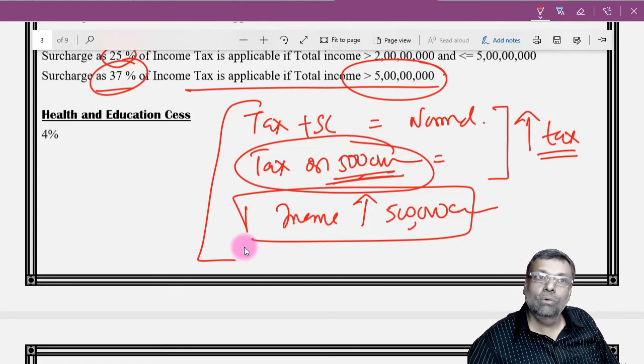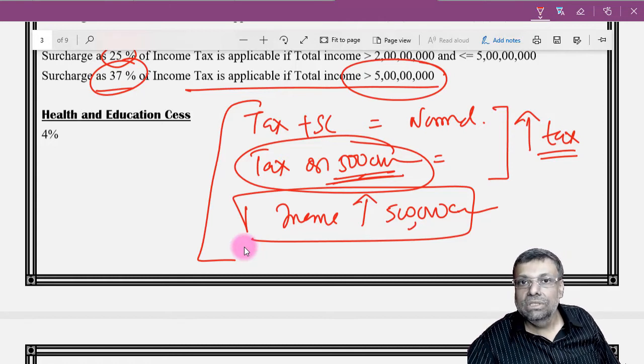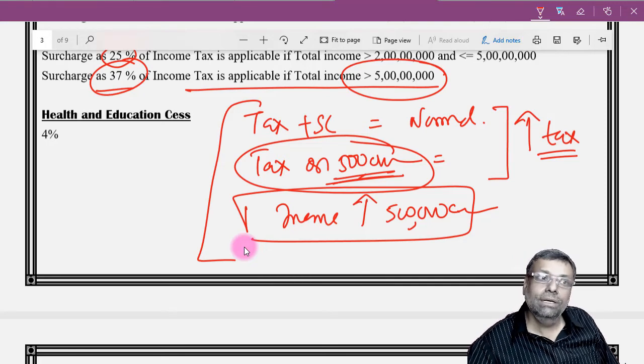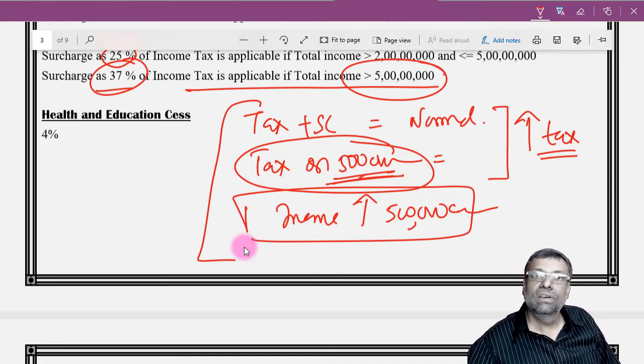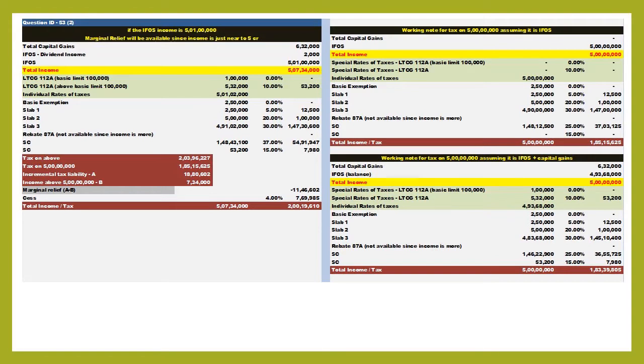So in this particular question, again, we will calculate the tax liability 2 times. That is a tax on 5 crores, how much if the long-term capital gains are included or not included. But then we will write a note that I will go with one particular. I don't want to do the entire calculation 2 times, but for classwork purpose, I will do it, and I'll write a note saying that the capital gains are included in 5 crores or not included. For that marginal relief calculation, I'll have to update my answer.